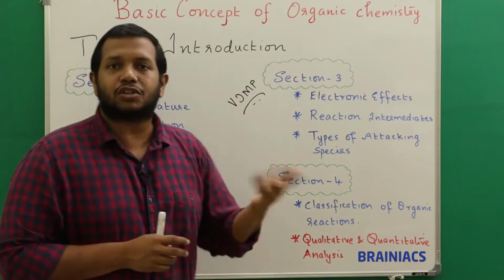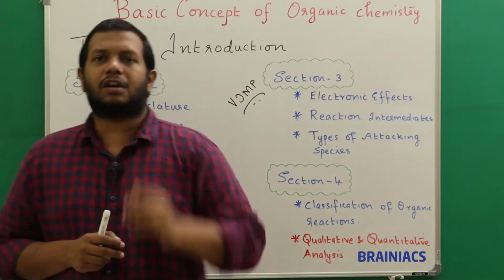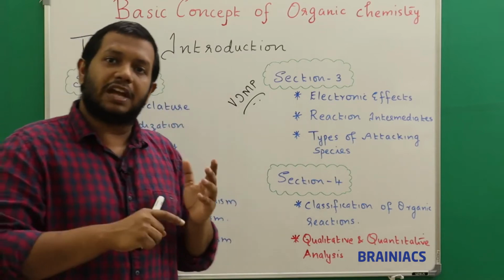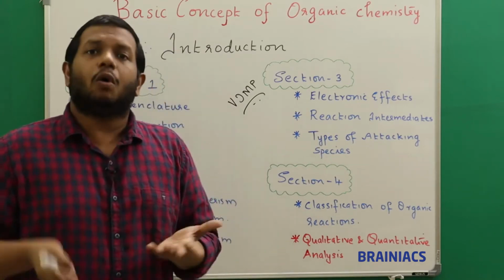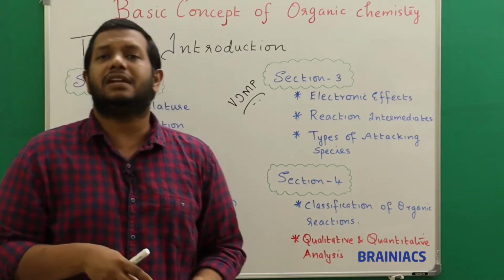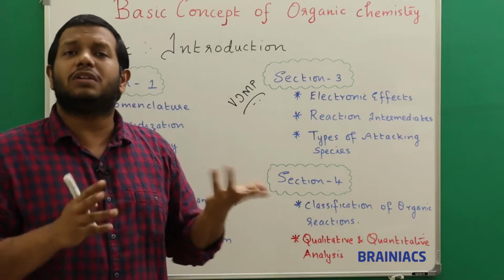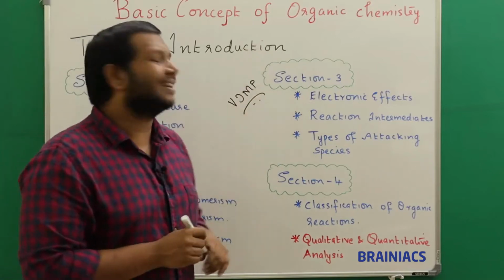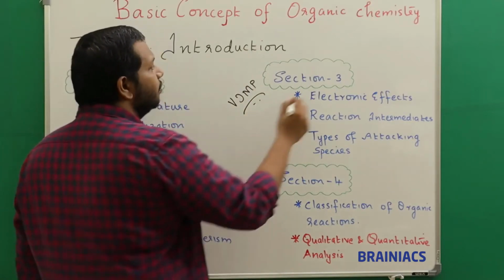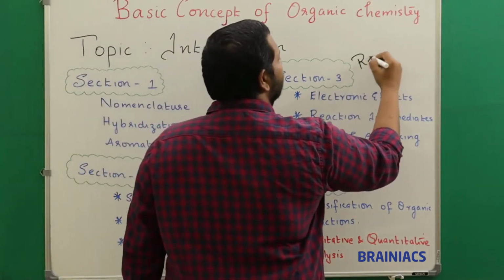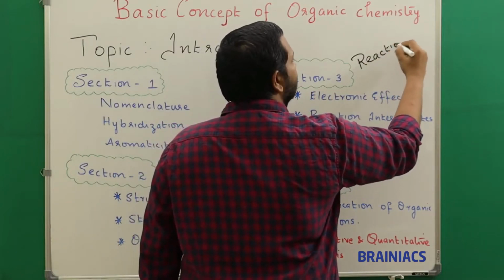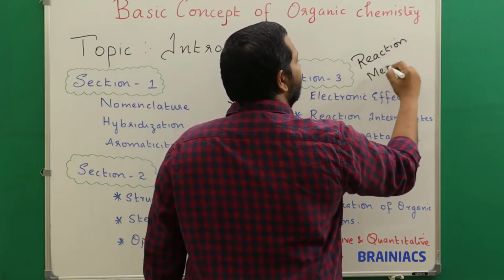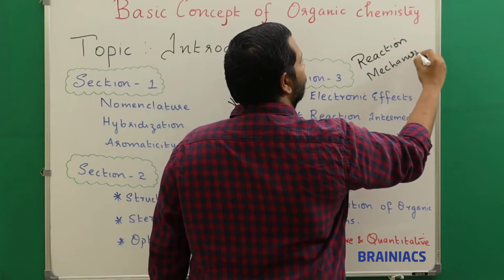Next comes the reaction intermediates. When an organic compound undergoes reaction, does the reaction happen in one single step, or is there a reaction intermediate, or basically how does the reaction happen? I can generally call this whole section reaction mechanism. Very important. This can be called reaction mechanism. A very important section with respect to organic chemistry.